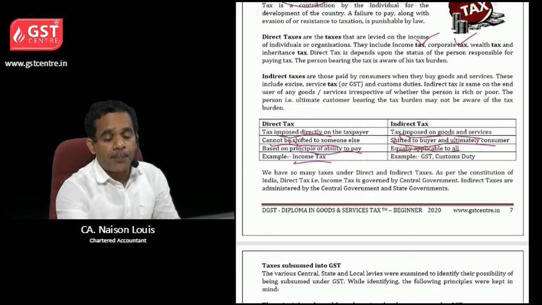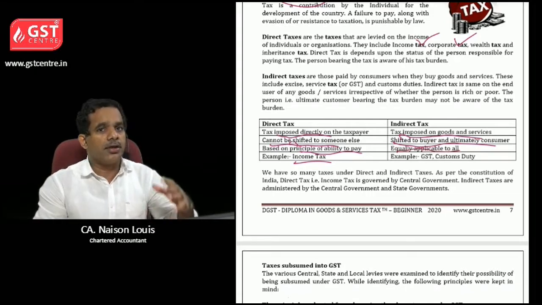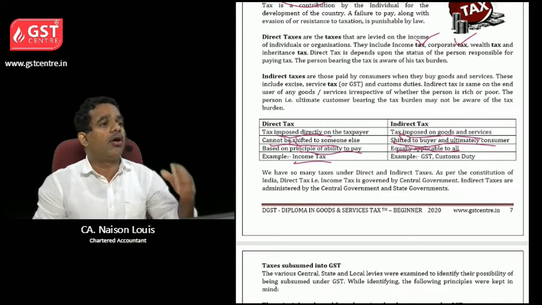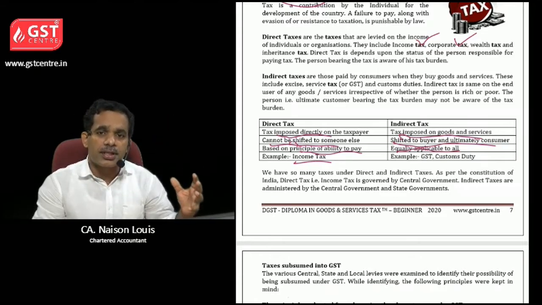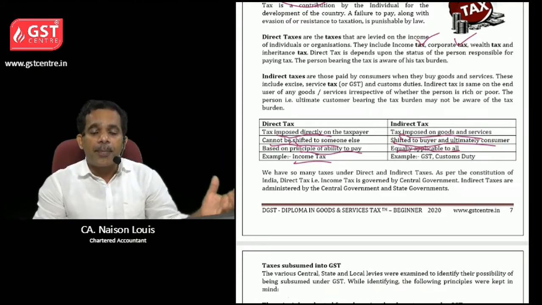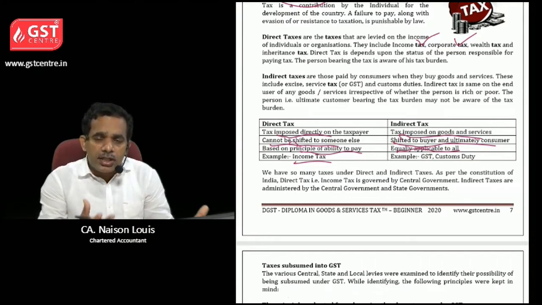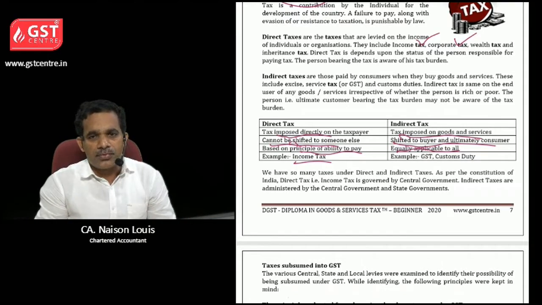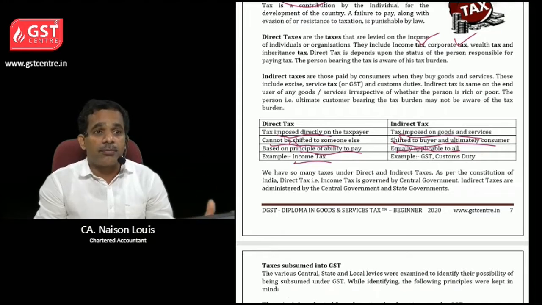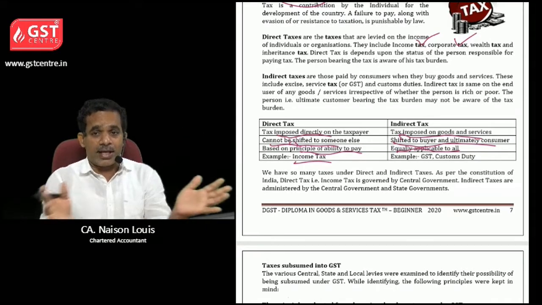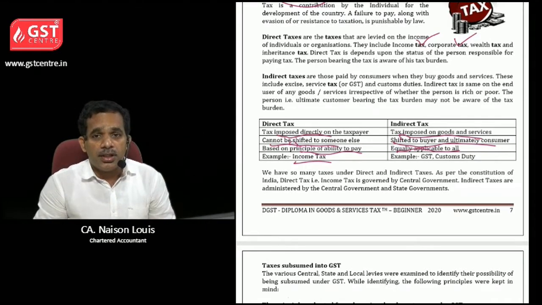Then it is equally applicable to all. See, if a rich person or a poor person goes to a shop and they buy any goods or services, for example any cake from a bakery, branded cake, or branded rice, okay, there are some exemptions also.